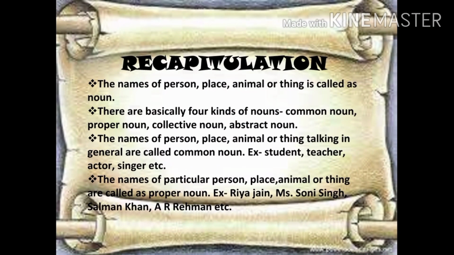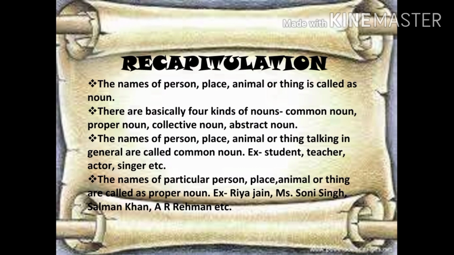So now starting with noun. What is a noun? The names of person, place, animal or thing is called a noun. And there are basically four kinds of noun: common noun, proper noun, collective noun and abstract noun. And in the last video, we discussed two kinds. They were common and proper.